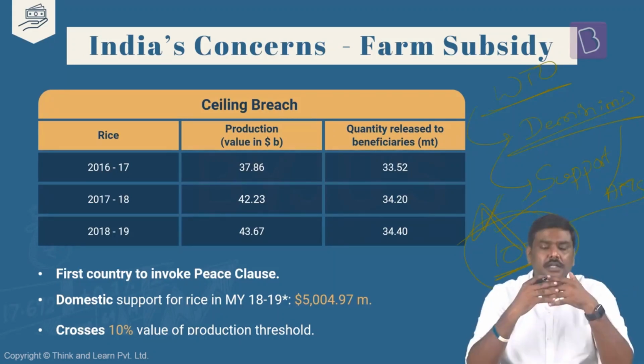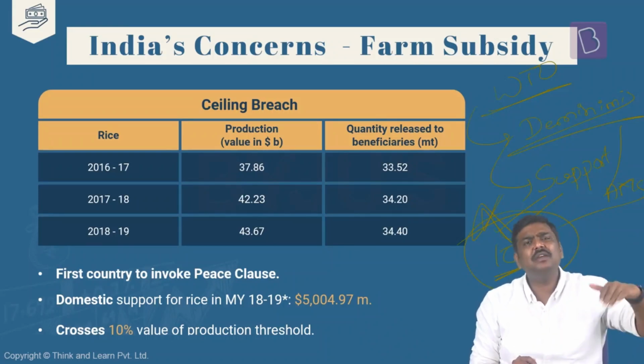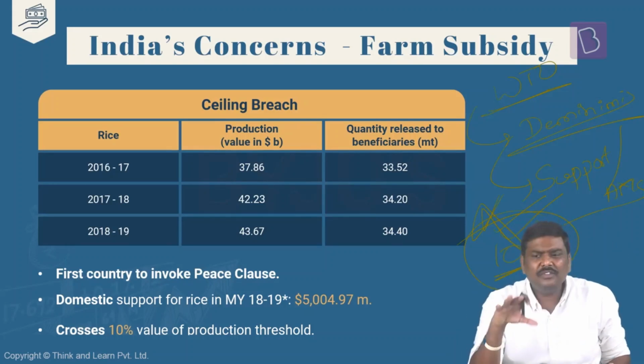Fourth, very important point: the government of India argues about the per farmer subsidy, where we look at the overall subsidy provided under each of the boxes. The government of India says that if you look at per farmer subsidy, other countries such as the USA are providing a much higher amount of subsidy per farmer in their country. But in case of India, we are providing a very, very low amount of subsidy per farmer.